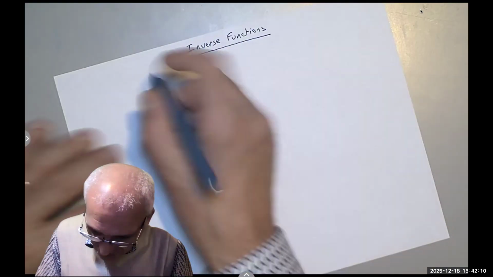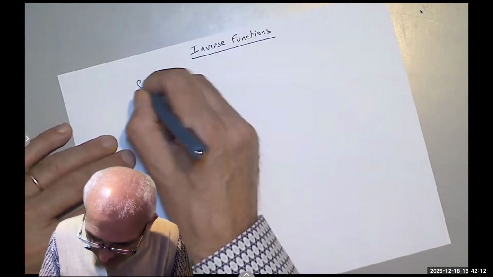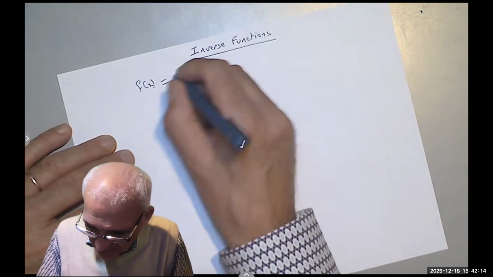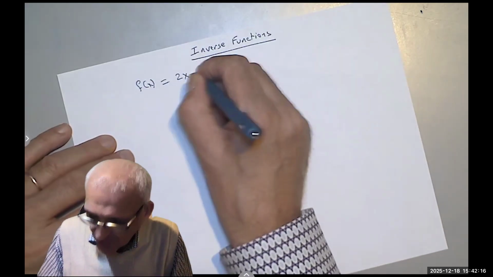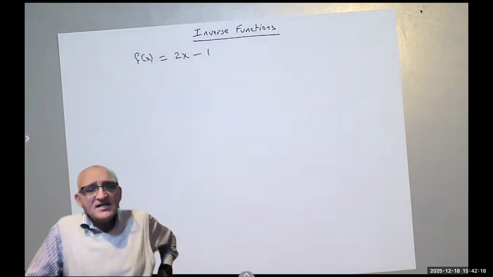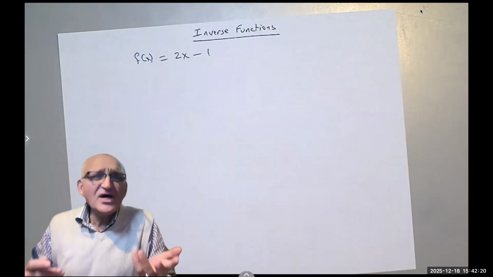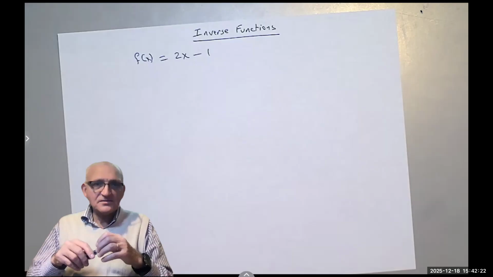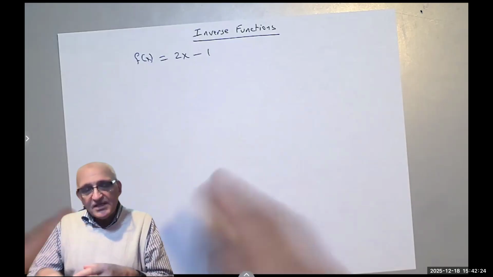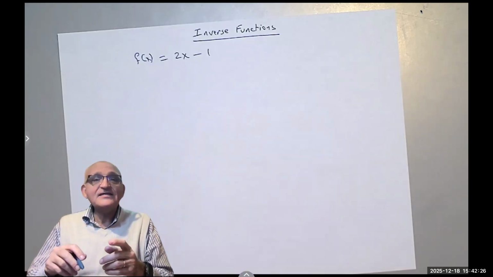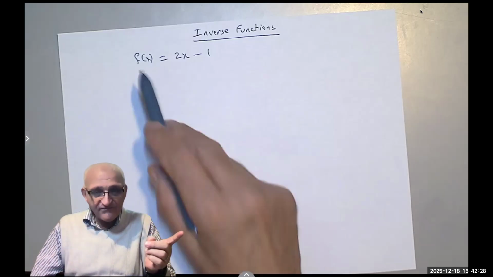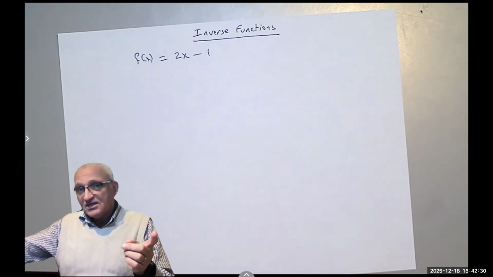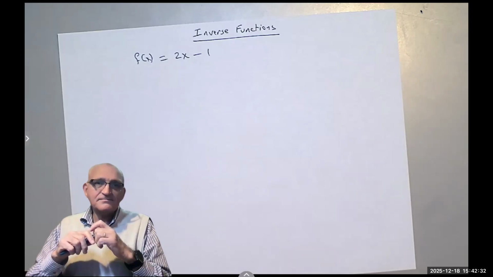For example, we can say f of x equals 2x minus 1. Now, what is the inverse function? What do I mean by inverse functions? I want you to give me another function that if I take the composite of f and that other function, I get x.